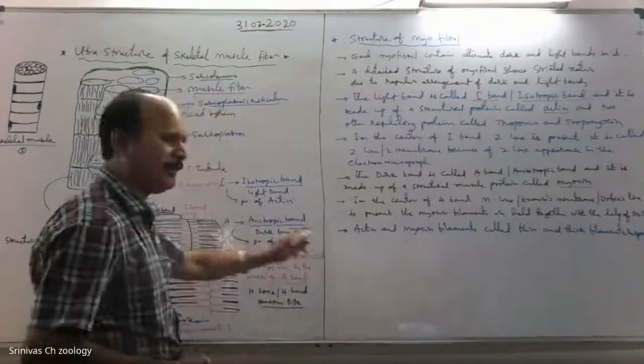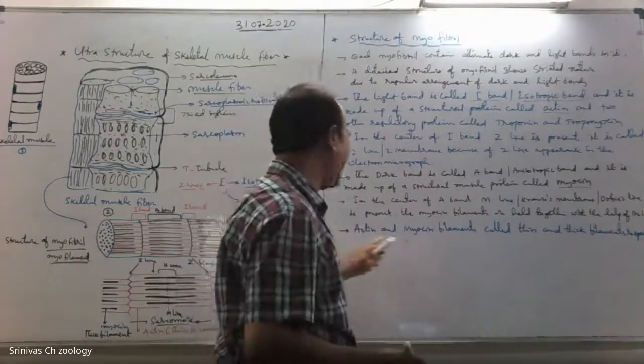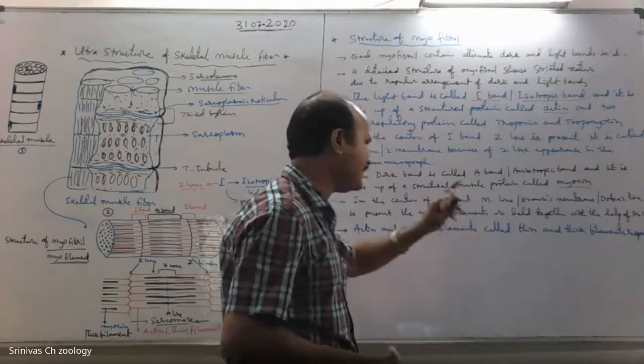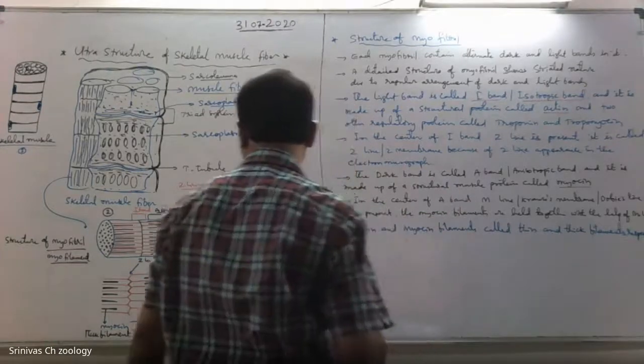Actin is the thin filament and myosin is the thick filament. Actin forms the I band or light band, and myosin forms the dark band, or A band, the anisotropic band.